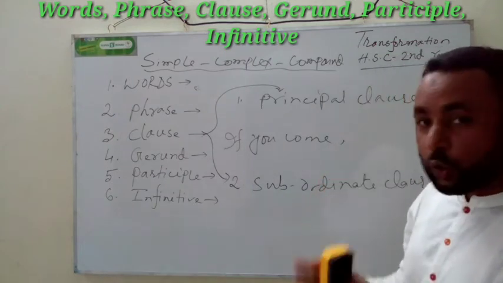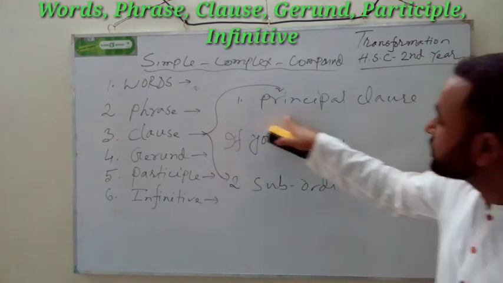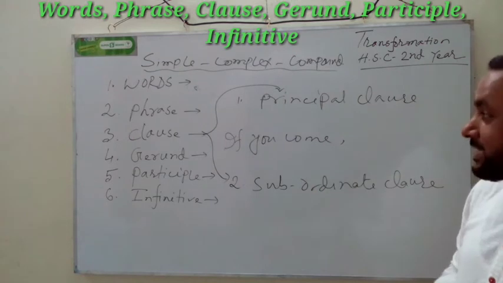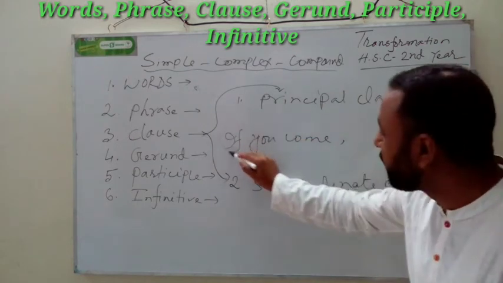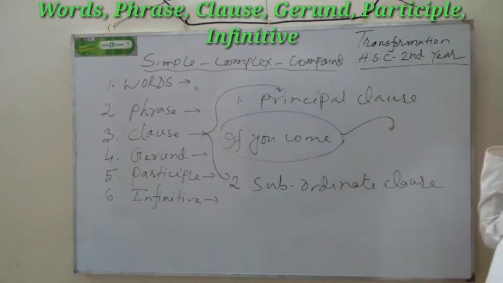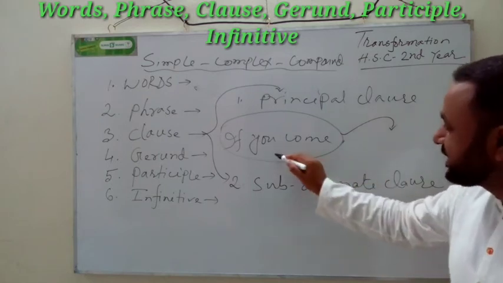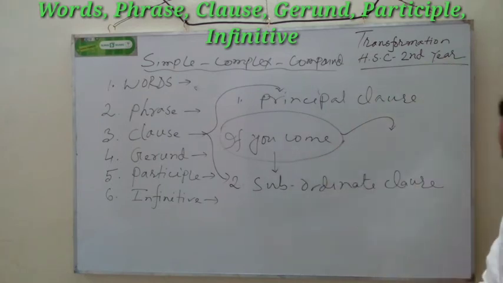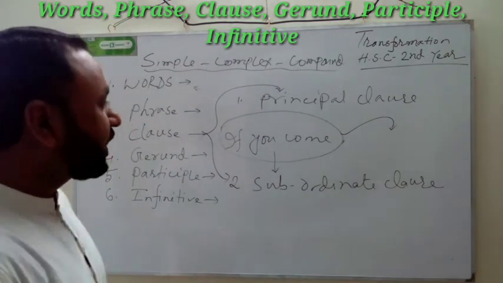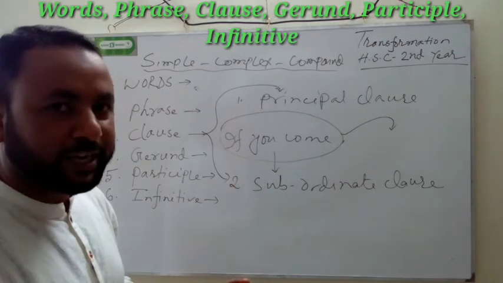If I don't add anything here, then this clause is not clear. So I can tell you that this clause is depending on this clause. For this reason, we can tell it this is an example of subordinate clause. Okay, I think you are clear what is principal clause and what is subordinate clause.